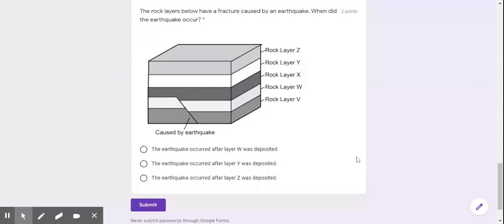And last question. The rock layers below have a fracture caused by an earthquake. When did the earthquake occur? We have rock layer Z, rock layer Y, rock layer X, rock layer W, rock layer V, caused by earthquake. The earthquake occurred after layer W was deposited. The earthquake occurred after layer Y was deposited. The earthquake occurred after layer Z was deposited.